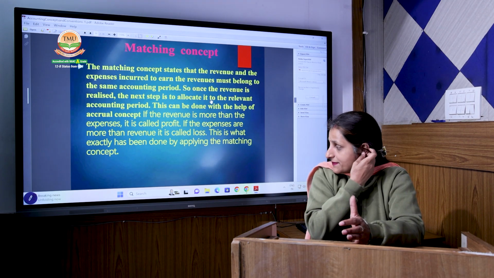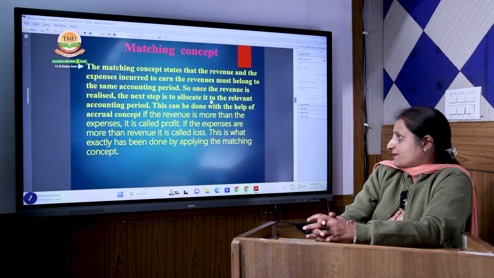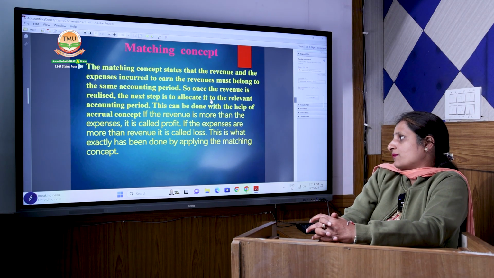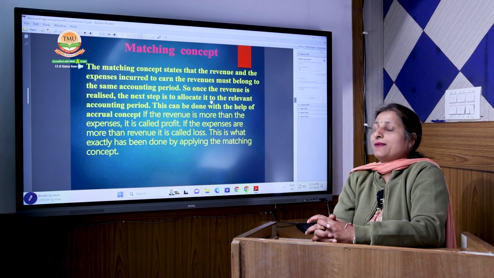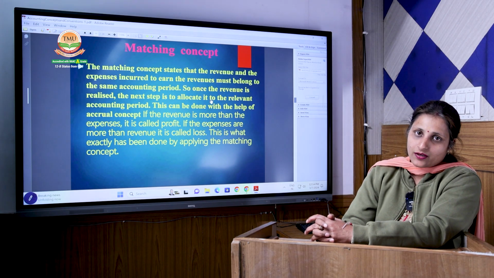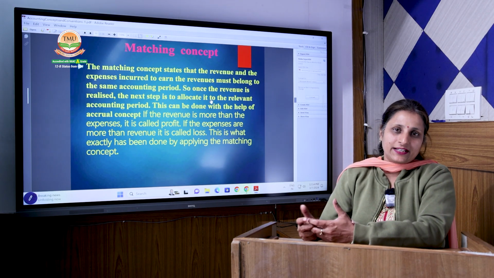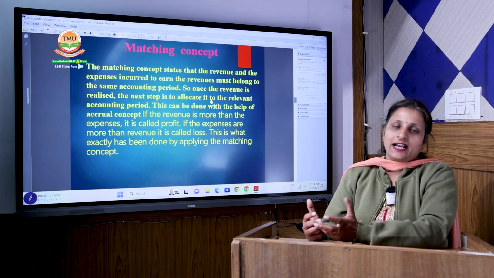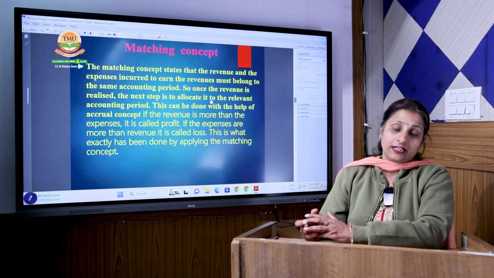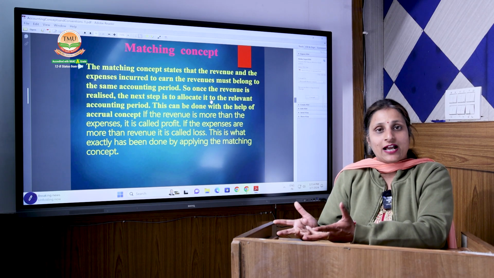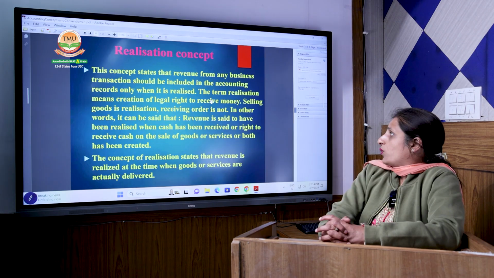Because according to the matching concept, if the revenue is more than the expenses, it is called profit. If the expenses are more than the revenue, it is called loss. This is exactly what is done by applying the matching concept. Because if you record any other expense or any other income other than the revenue that you have earned, then it gets mismatched and you cannot identify what profit we have earned in a particular accounting period and what stock we have. Therefore, this matching concept has various importance.